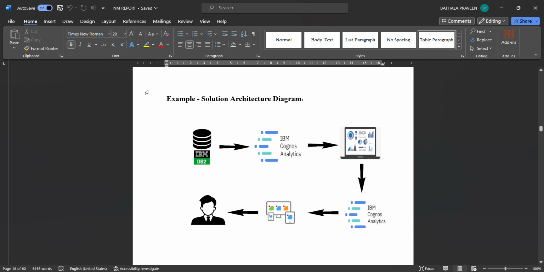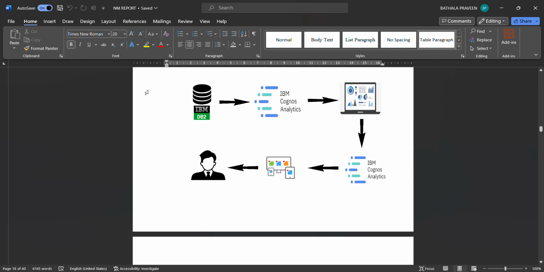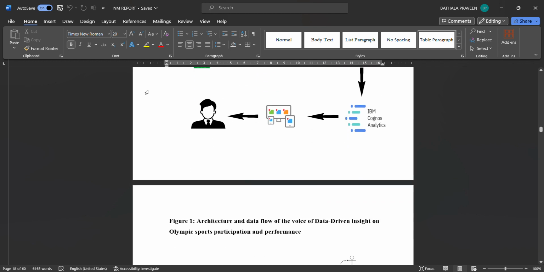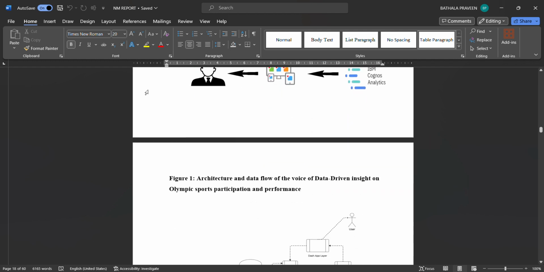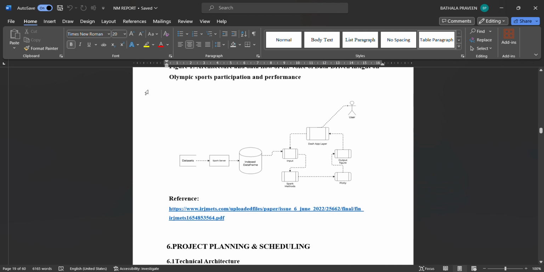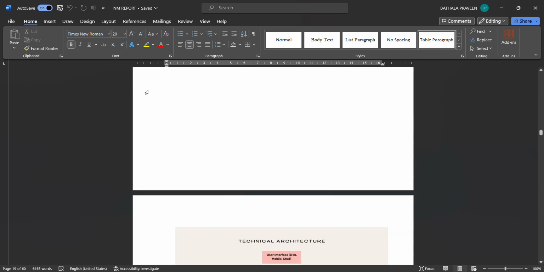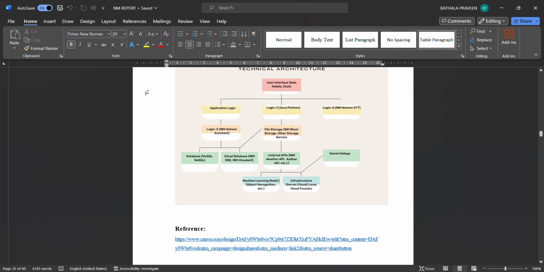Solution architecture. This is the solution architecture based on the Olympic sport game by using the IBM Cognitive Analytics and database and visualization and cognitive analytics and manpower. I created architecture and data flow of data-driven insight on Olympic sports participation. This is also one of the architecture. Project planning and scheduling phase. This is the technical architecture: user interface, application logic 1, logic 2 and so on. A one by one flow from starting to ending.